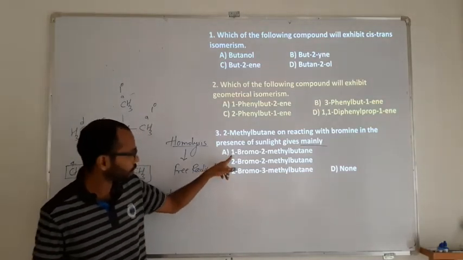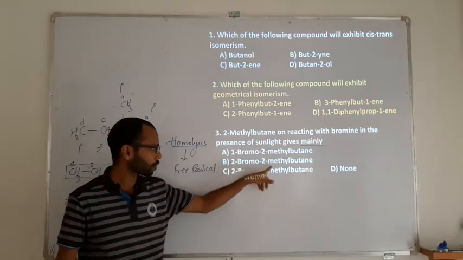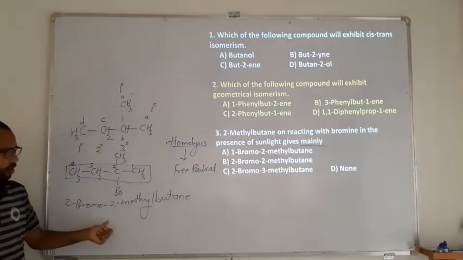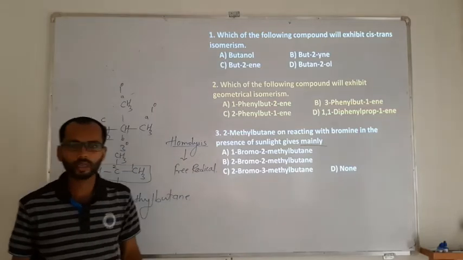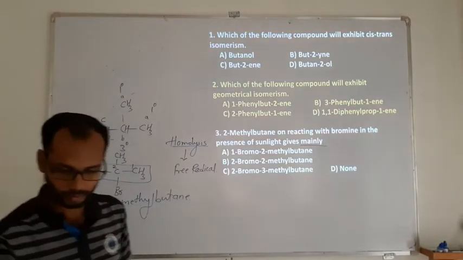So here the options are 1-bromo-2-methyl, 2-bromo-2-methyl. So this is 2-bromo-2-methyl. So option B will be the right answer in this question.